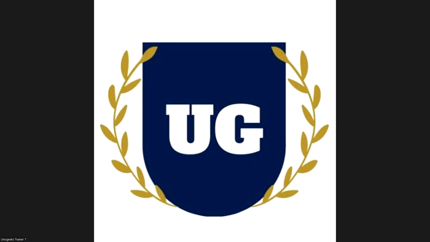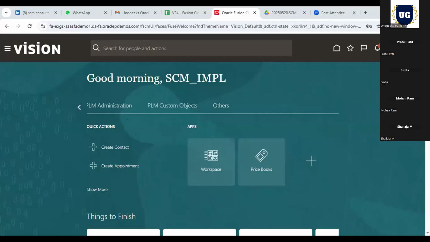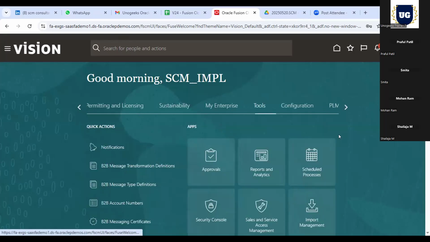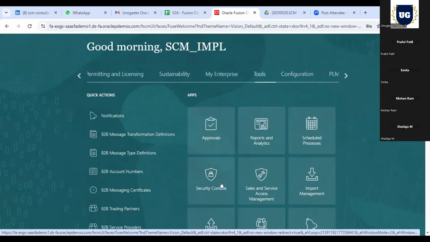Jay, are you able to log into the instance? Yeah, I did. You can see my screen, correct, right? There's a little arrow, a small arrow on the left hand side, right? Click on this. Here you'll find tools, just beside my enterprise. Click on that. Under that you see the security console. Click on that.